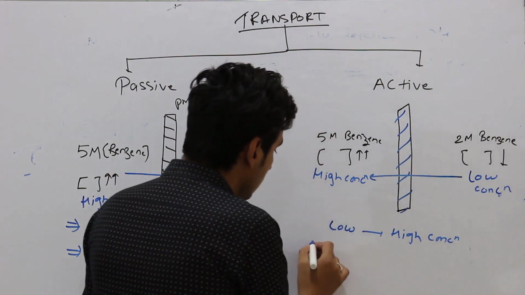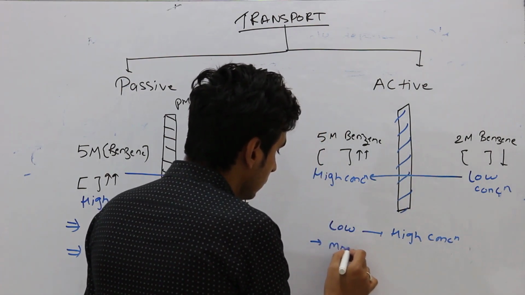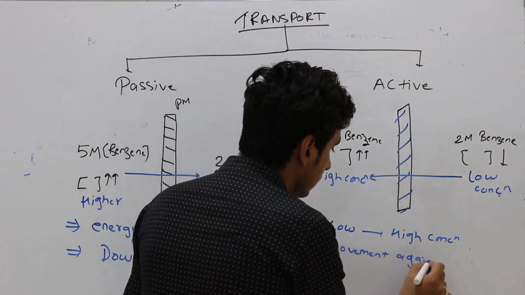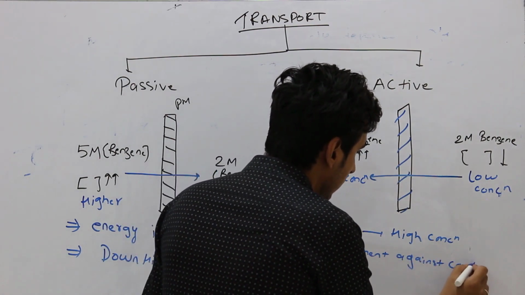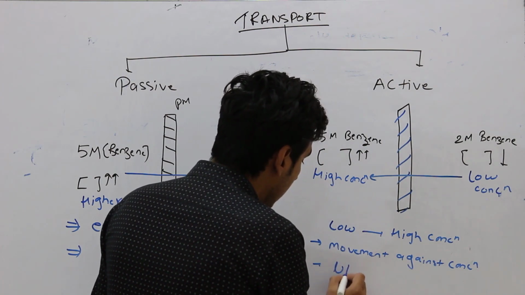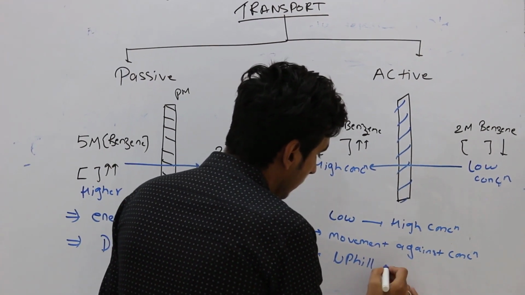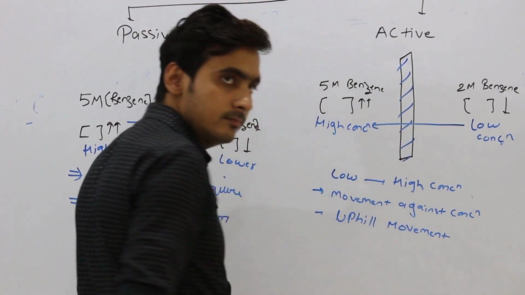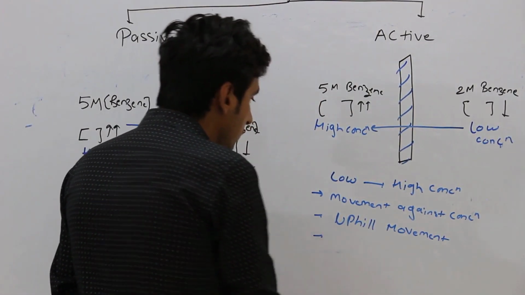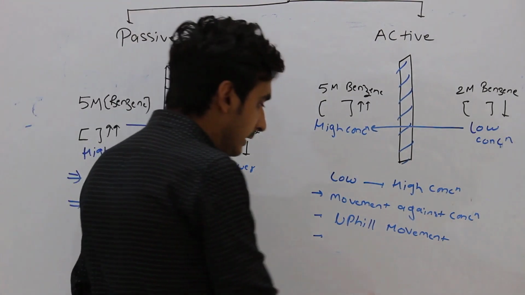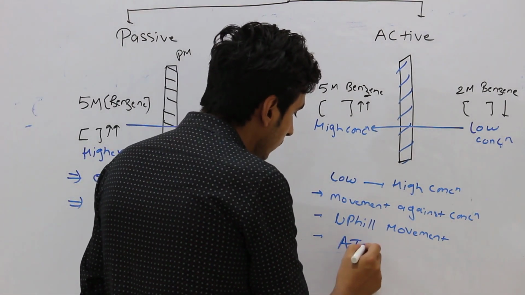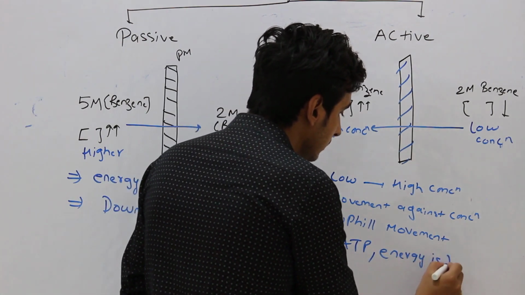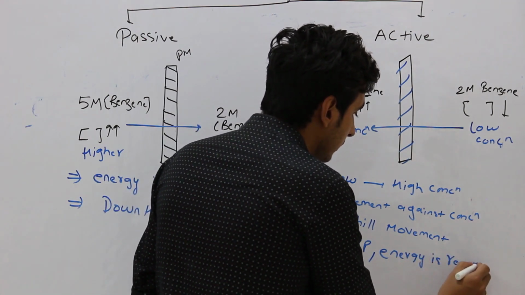So movement is from low to high concentrations, means movement against concentration. And this is called uphill movement. And for this you need to spend some energy in the form of ATP. So ATP or energy is required.